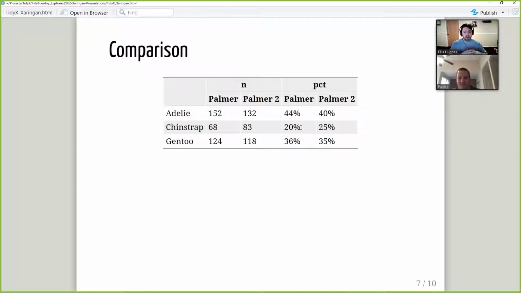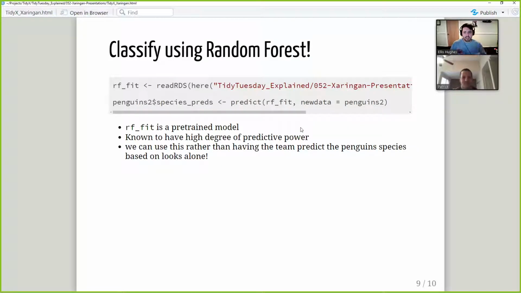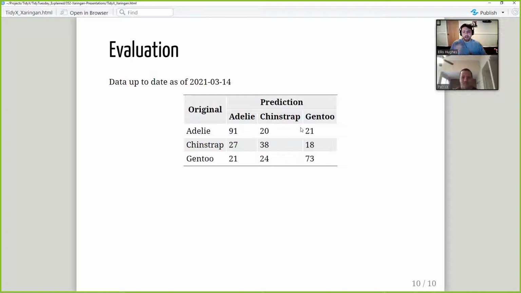So this now jives. This looks a lot more similar to the original Palmer Penguins data set. So it looks like things have improved for us. It doesn't look like he's correct anymore, that there are too many Gentoo. So once again, we classify using a random forest. This is the evaluation as of today. There's still some misclassifications according to our model, but we can be more confident that our results are correct and that the model is not just incorrect. And there we go, and that's what we have.